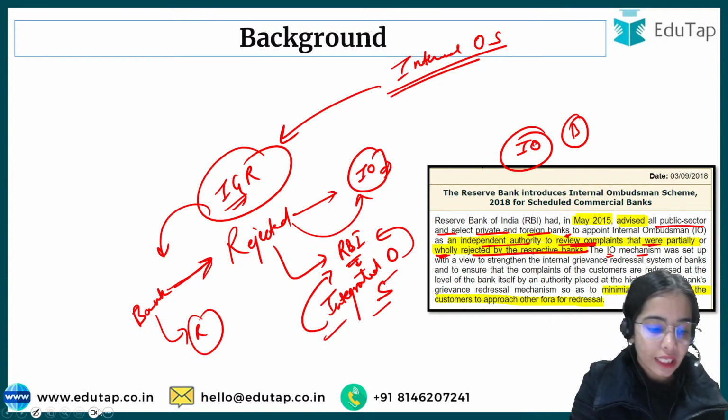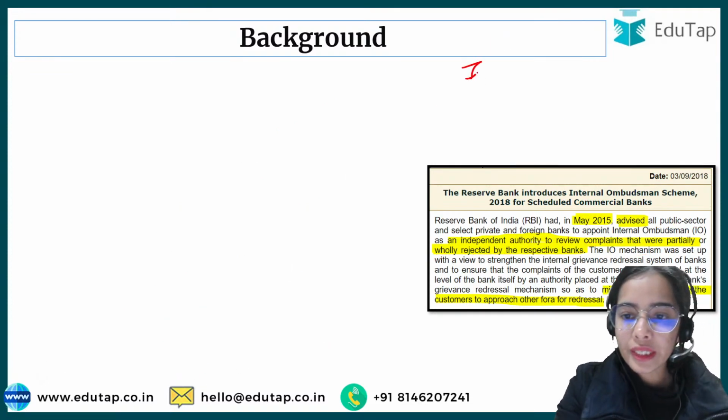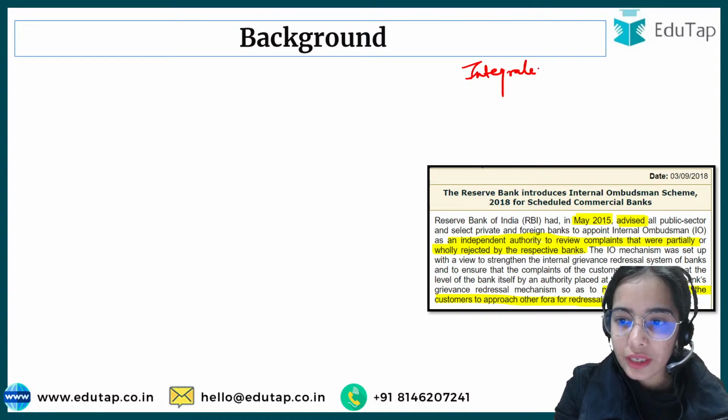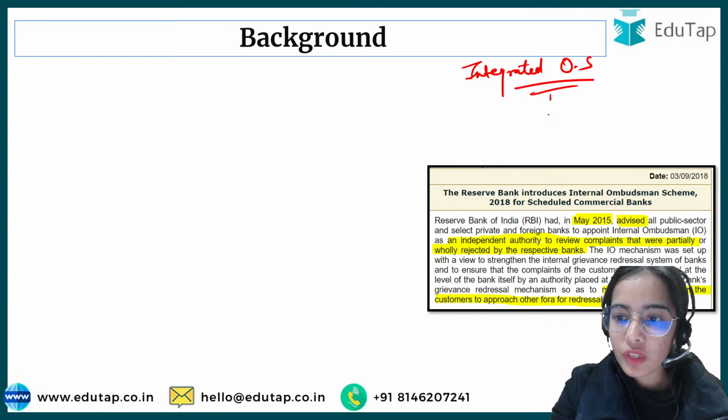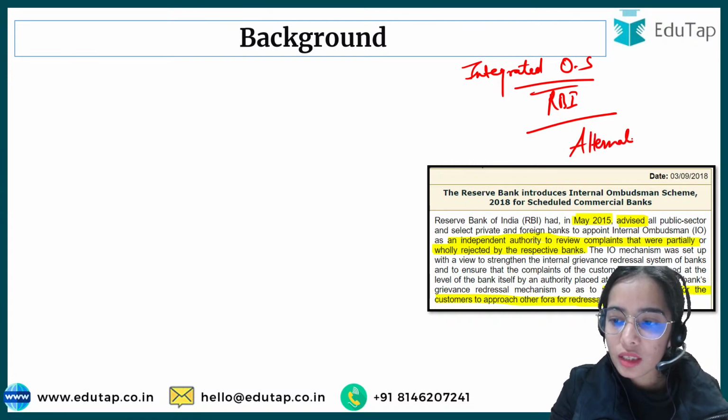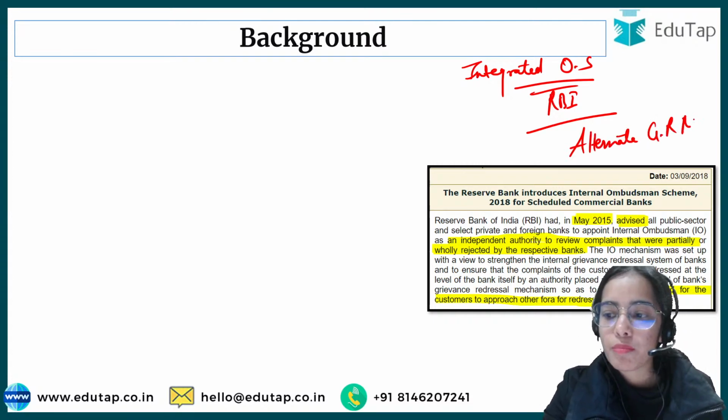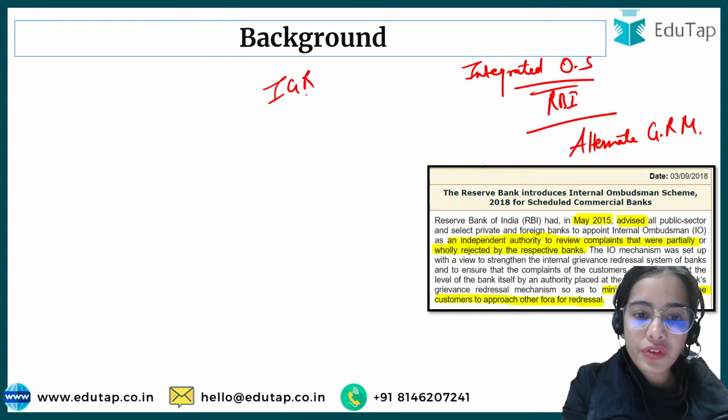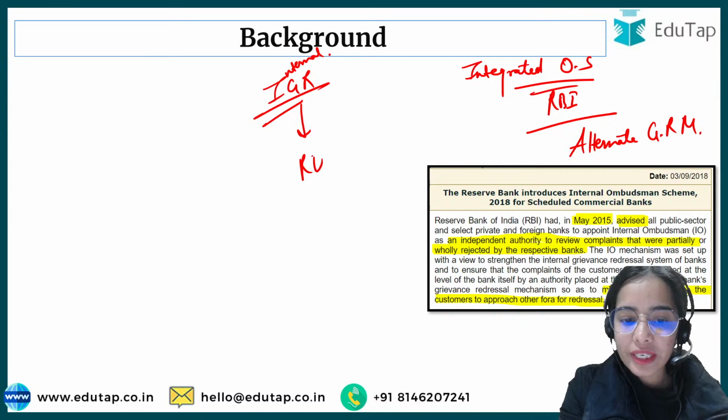Then there is the Integrated Ombudsman Scheme of the Reserve Bank of India, which is the alternate grievance redressal mechanism. Internal grievance redressal means within the banks, within the regulated entities.